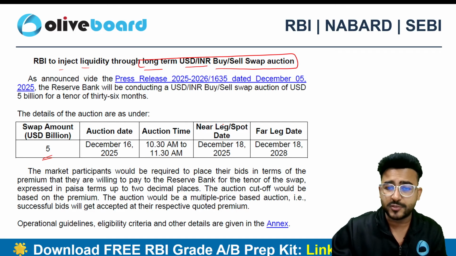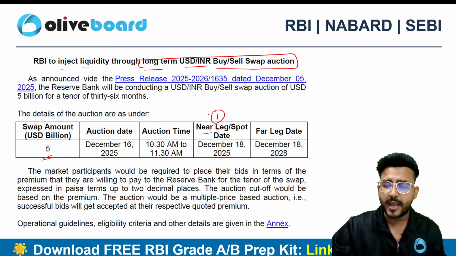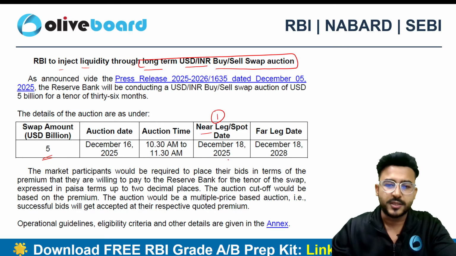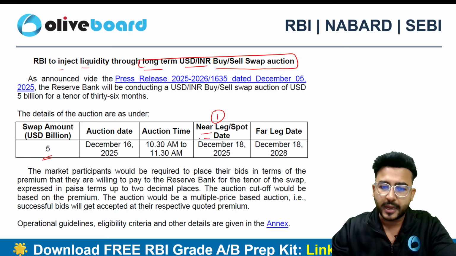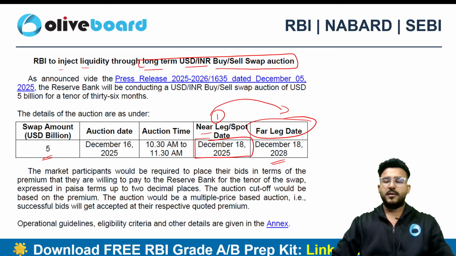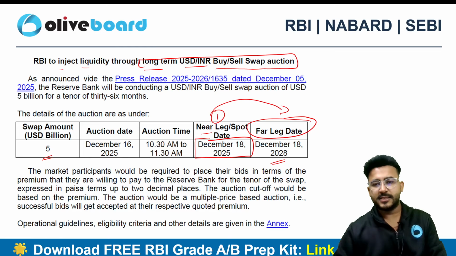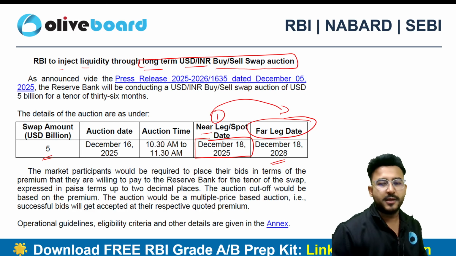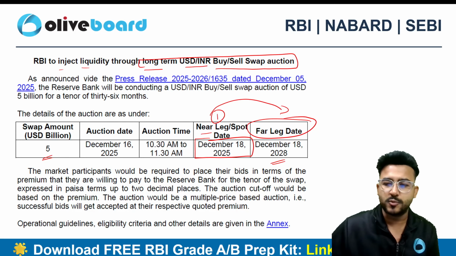The first leg, which we also call the near leg, I'll definitely discuss each and every terminology, so no worries at all. The near leg is scheduled on 18th of December 2025 and the far leg, which is the last leg, will be done in 2028, 18 December. So I will say this is a 3-year period buy-sell swap, right? USD by INR buy-sell swap.